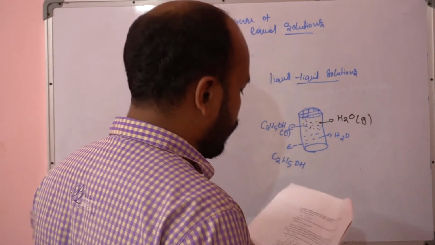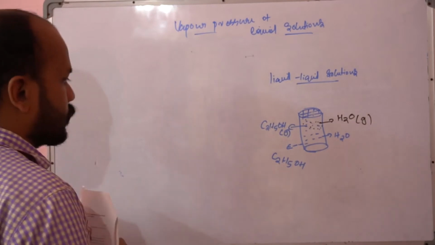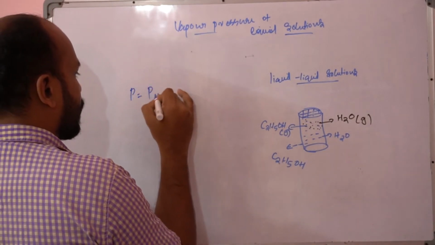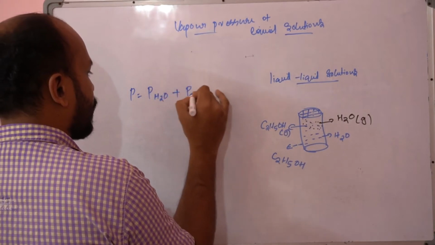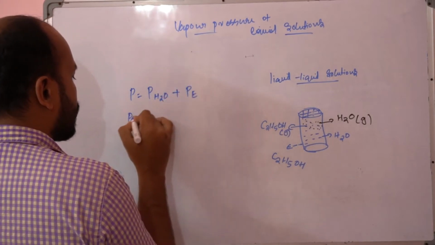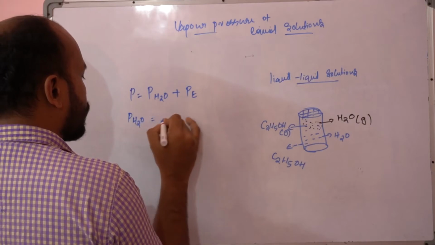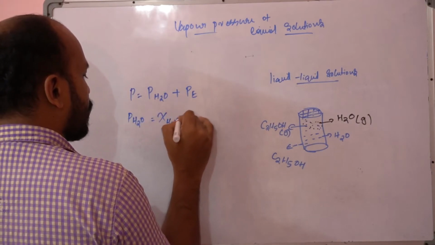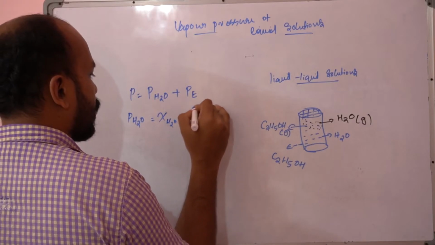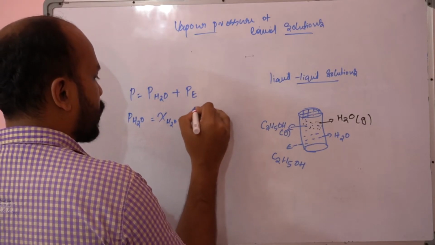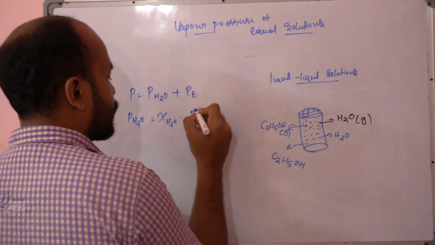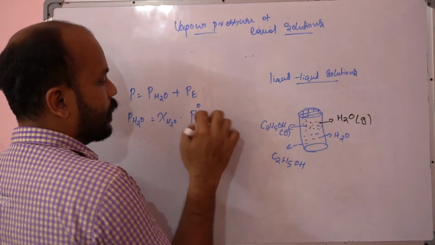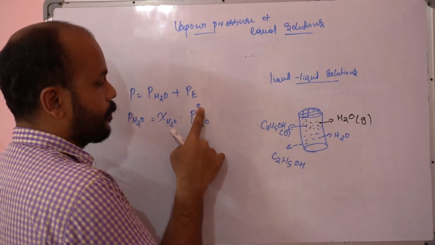According to this particular law, suppose I tell you the total pressure is equal to the pressure exerted by water plus the pressure exerted by ethanol. Here the pressure exerted by water is equal to the mole fraction of water times the vapor pressure of pure water. Pure we are representing with this dot sign.